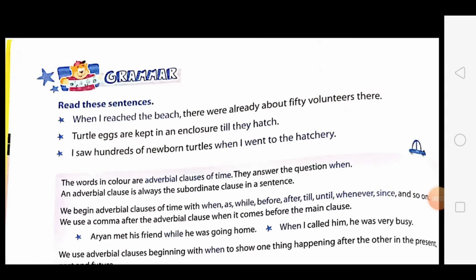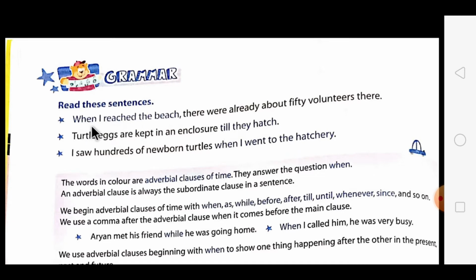Hello students, today we are going to start with the explanation of English Standard 8 Chapter 2, Olive Ridley Sea Turtles, Textual Exercise. Today I am going to explain to you the topic of adverb clause of time in grammar. So first, let's go through these sentences.